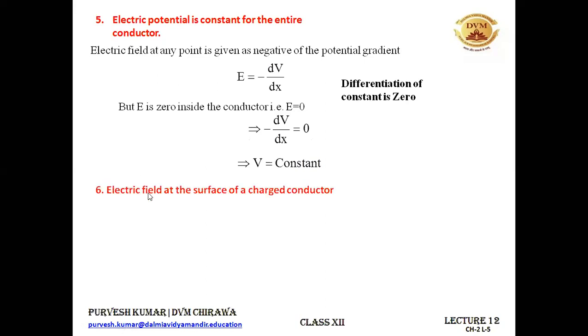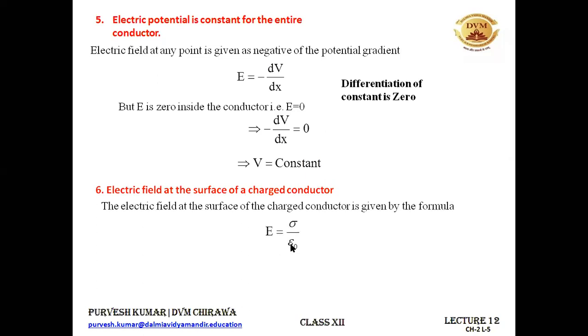Now, the electric field at the surface of a charged conductor is given by this formula, that E is equal to sigma upon epsilon naught. So we have discussed this, that inside the charged conductor, the electric field is 0, but on its surface, the value is sigma upon epsilon naught. All right.